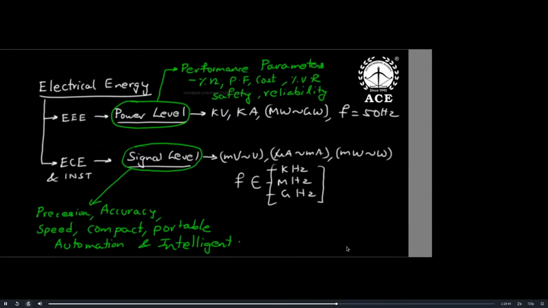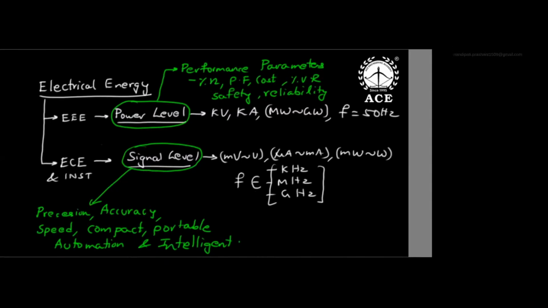Instrumentation people also need to design voltmeters, ammeters, and CTs at power level. So we learn this energy both at power level and signal level. In electrical, power level means high voltage, high current, high power, and frequency is 50. In EC and instrumentation we mostly learn our applications at signal level. Signal level is low voltage, low current, low power, but high frequency. Yes or no? Yes.